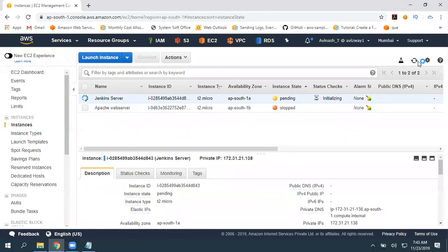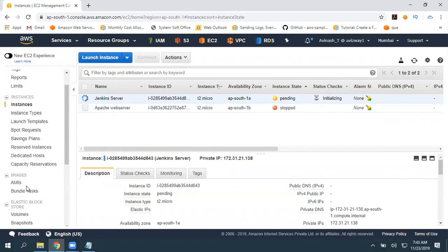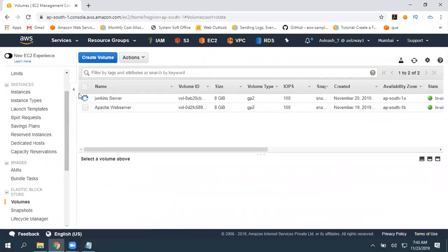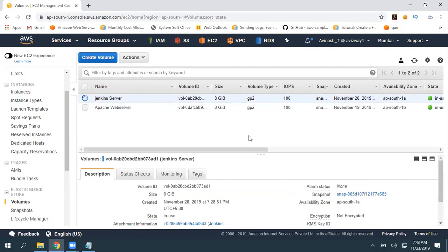So some service is installed there. We have a backend volume and this is basically a root volume.